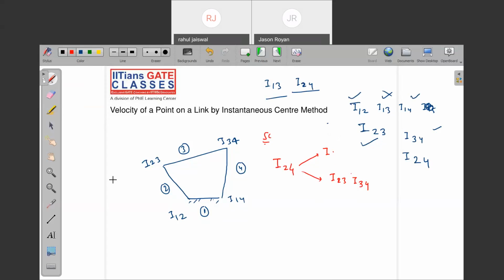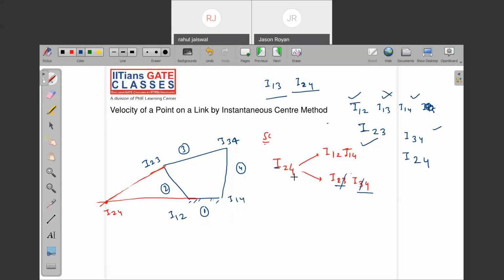Okay, let me show you in this diagram only. When I join I23 and I34, and extend this line, the intersection will be I24. Are you getting my point? If you want to find I24, try to insert a third one. How? 2,3 and 3,4: 3 will cancel out. What will you get?